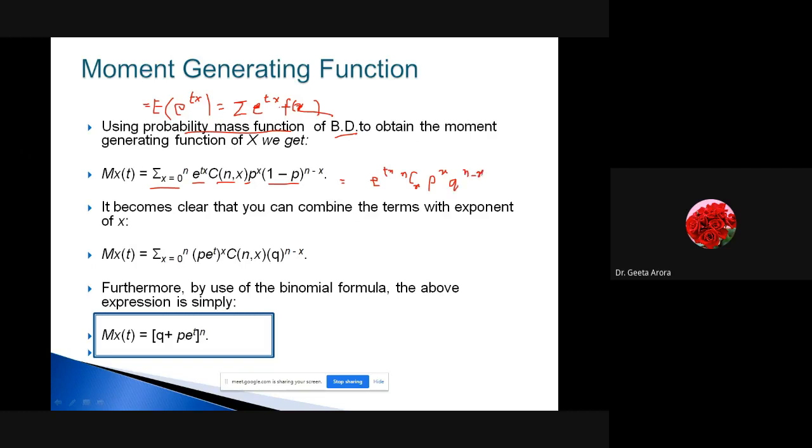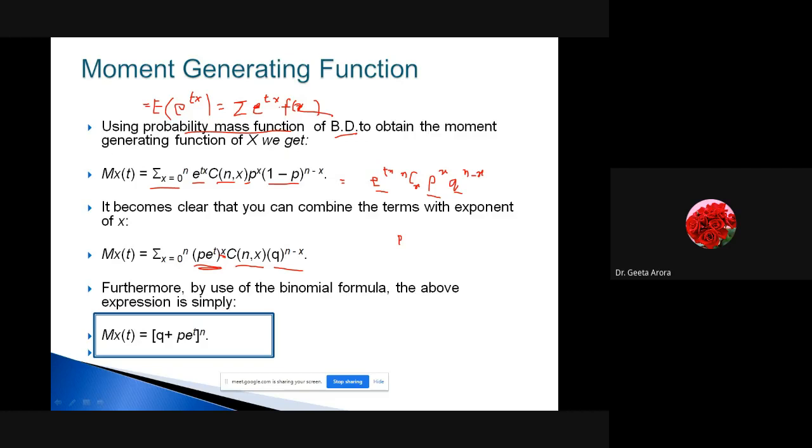Correct? If we see this, p and e^(tx) both have the power of x, so I can write this as p into e^t, with the power of x taking common, nCx as such, and this q raised to power n minus x as such. Correct? So what we can see is that if I use the binomial formula, now here binomial formula means we are talking about the binomial theorem.